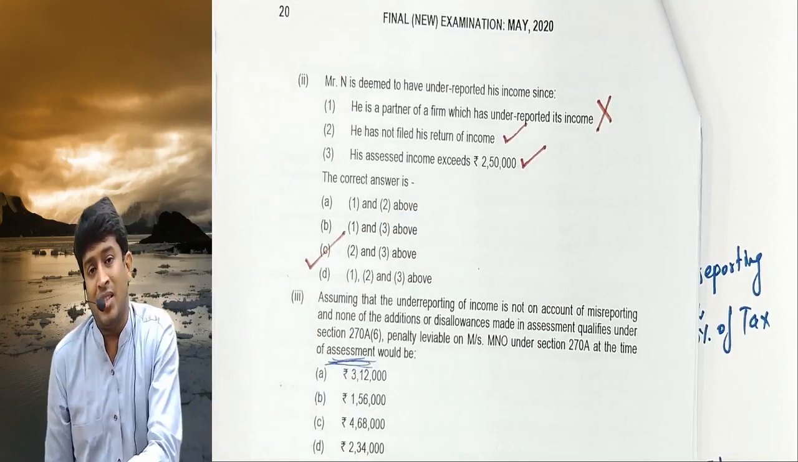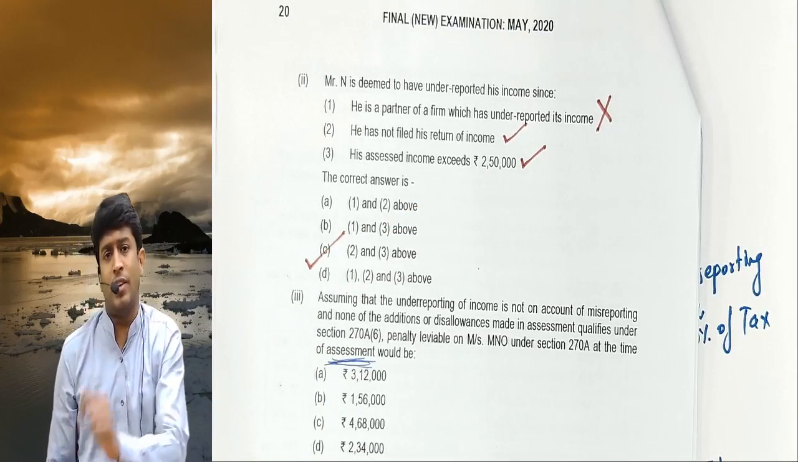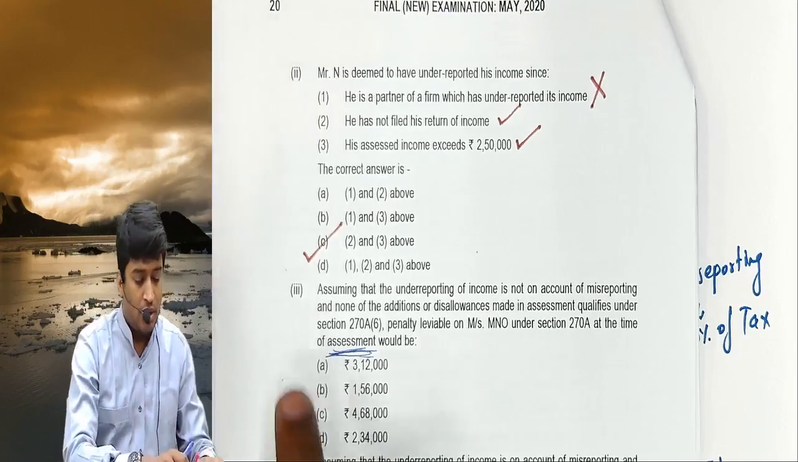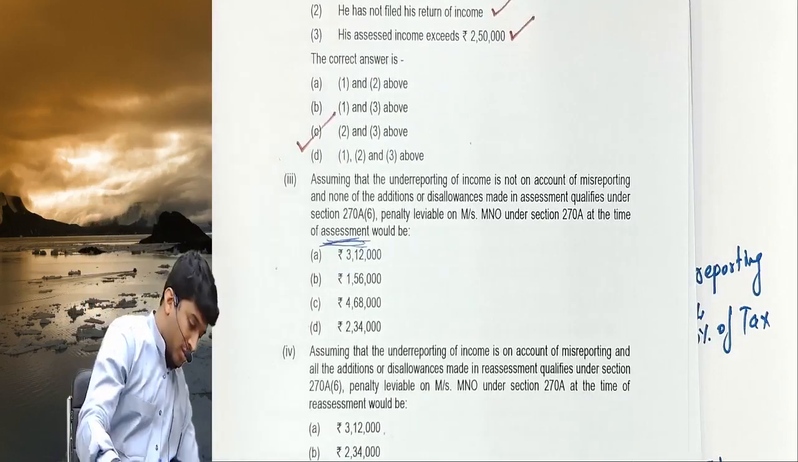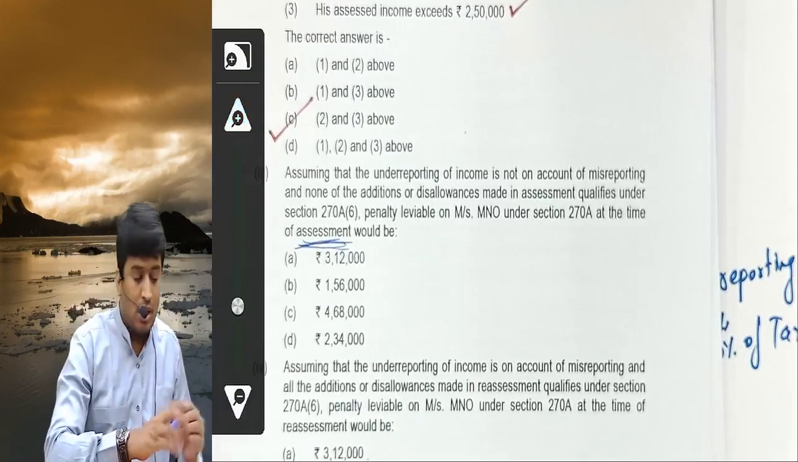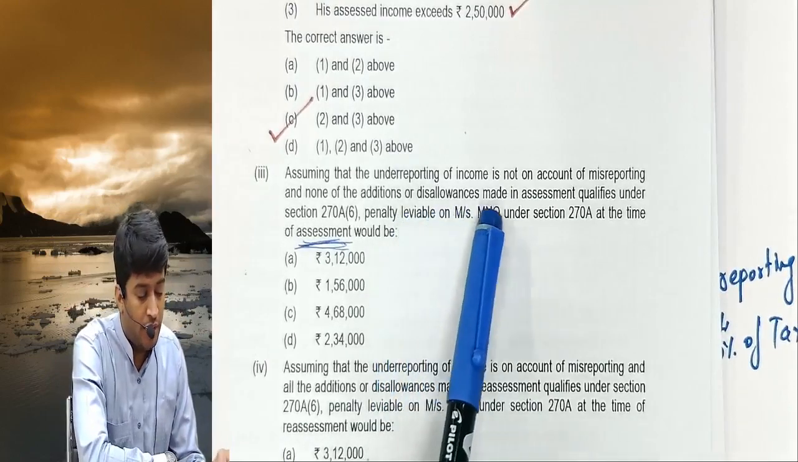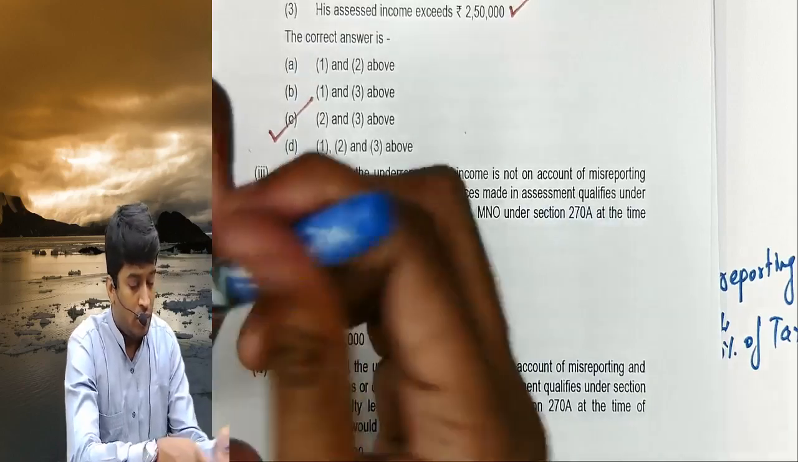If your income exceeds the basic exemption limit, it's your duty to file the return of income. You have not filed the return of income, then it's called a case of underreporting of income. Simple. Covered in section 270A. Next. Third bit. Now from here, pay attention, this is important. Listen now.